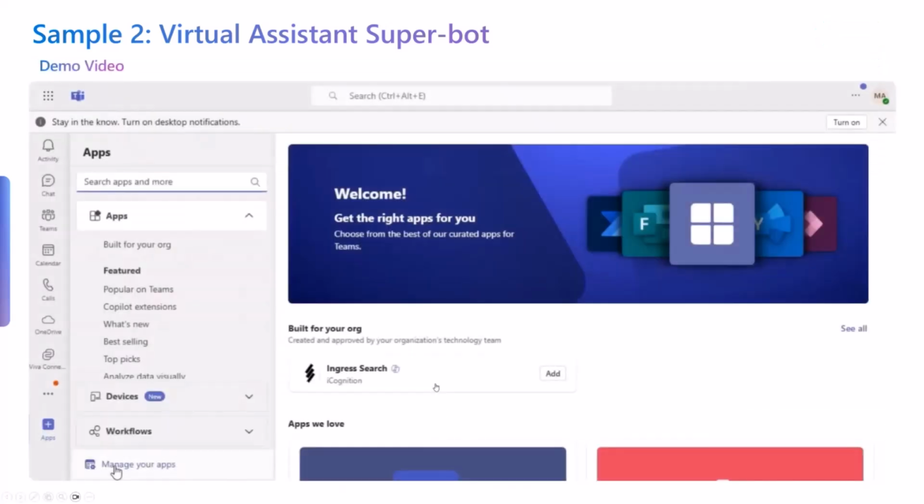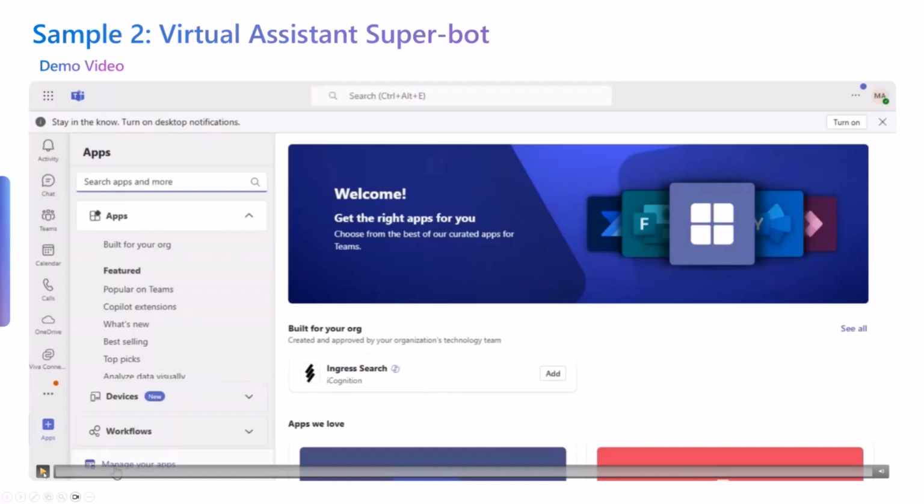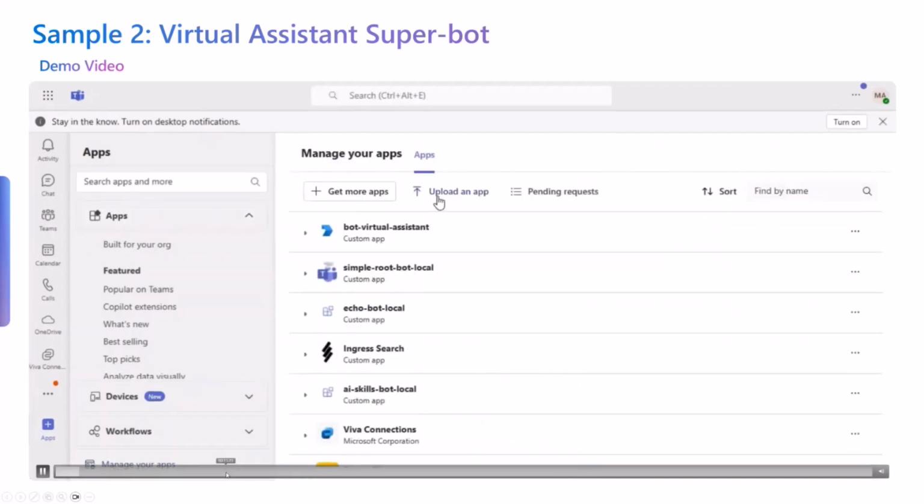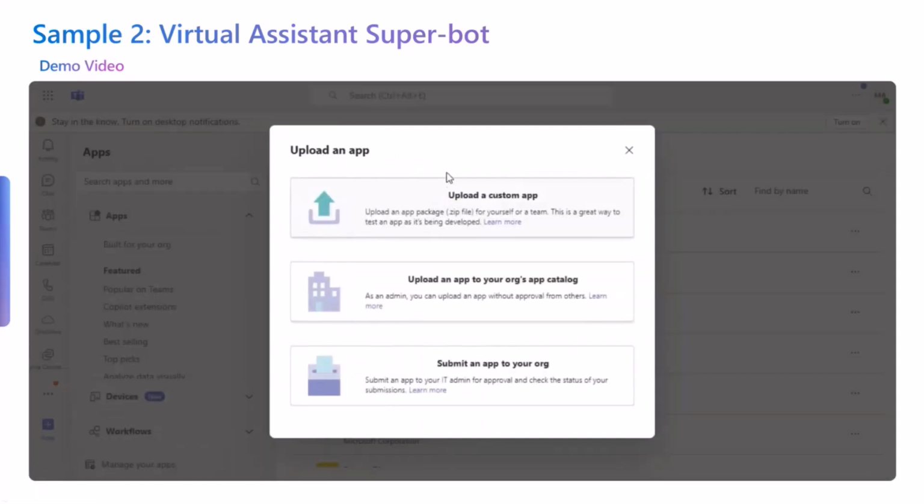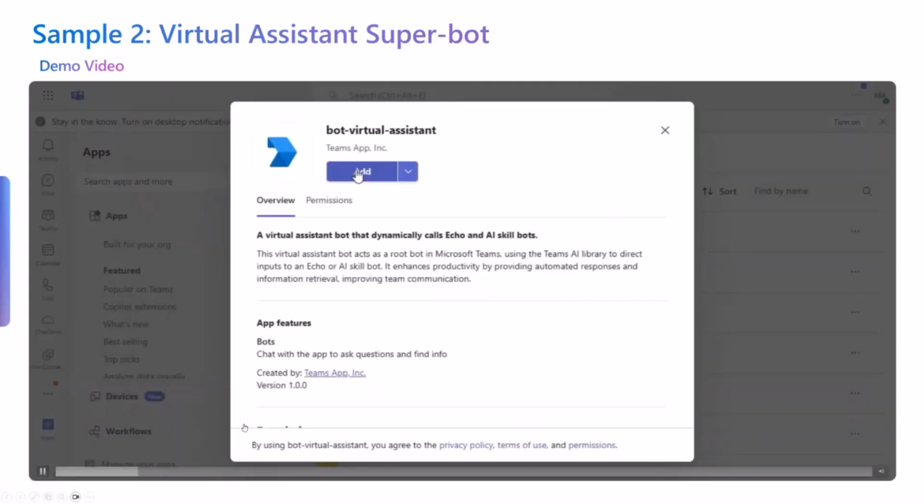How I'll go with the demo is I'll play a video that shows you how this sample plays out. I will then jump into GitHub and then maybe come back to this video again, just to tell you how it all fits together, right? So I'll just play this video super quickly. There is no audio, but here is an attempt to sideload that bot.